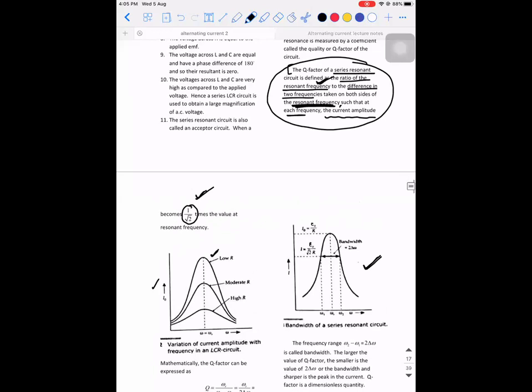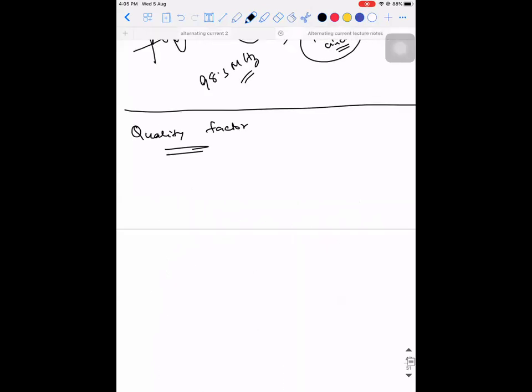So is that clear? I've written the definition, right? So quality factor, what are they saying? Quality factor is equal to the ratio of resonant frequency to the difference of two frequencies. And where are they selected? They are selected on either side of the resonant frequency, such that what will happen